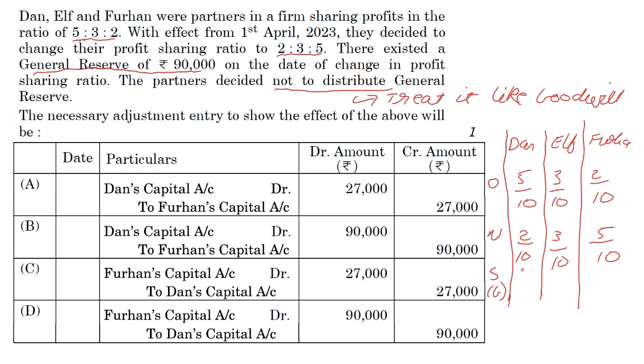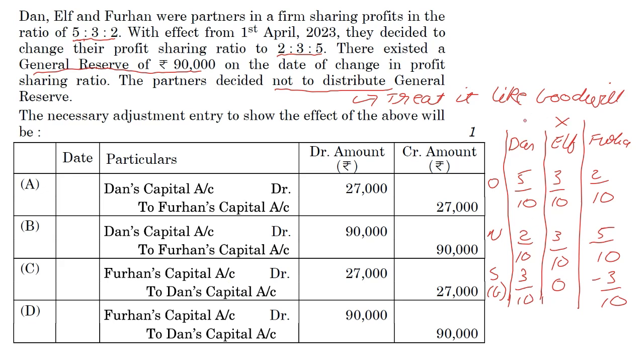So 5/10 minus 2/10 is 3/10. 3/10 minus 3/10 is 0. 2/10 minus 5/10 is minus 3/10. So first of all, Elf is not going to be there, and notice none of the options have him also. But we have to think now about the amount and who gets debited and who gets credited.